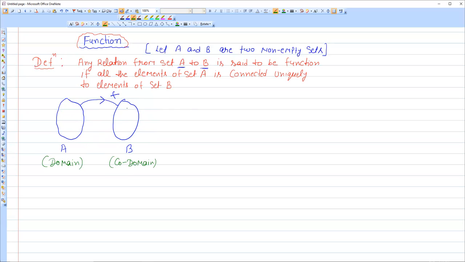So the collection of the elements in set B who are connected with the elements of set A, this collection is called range.